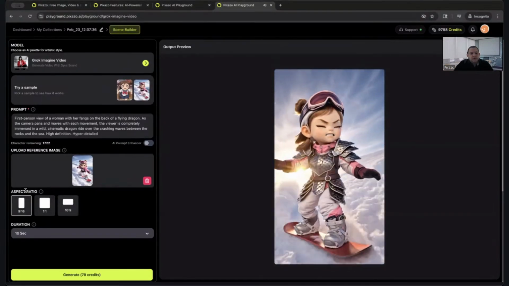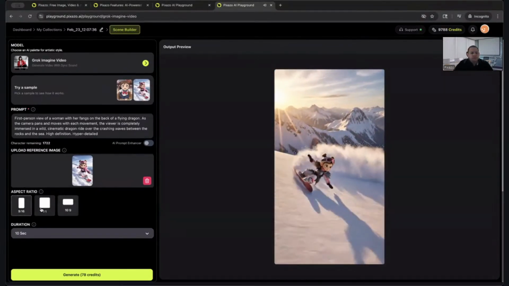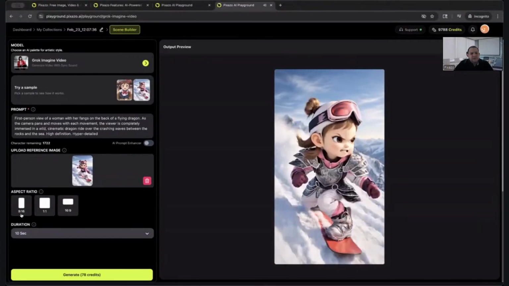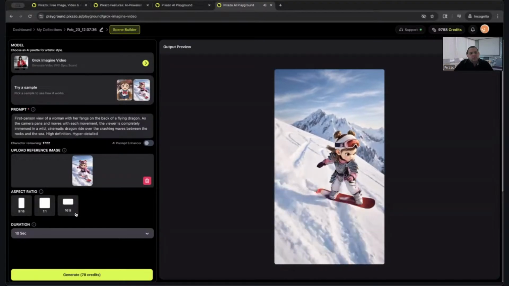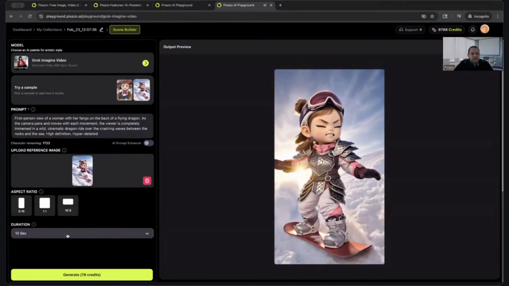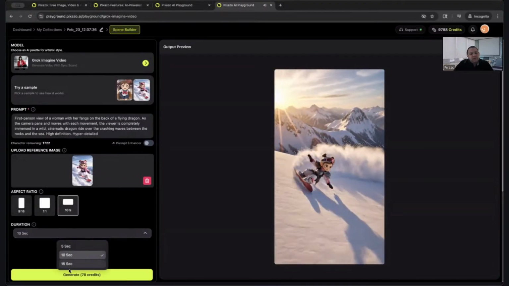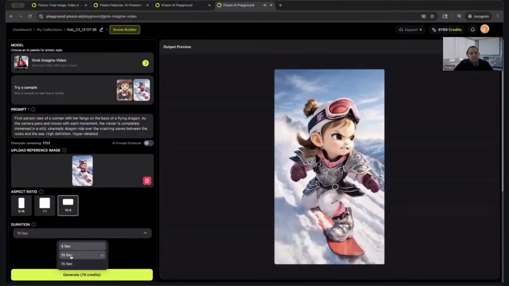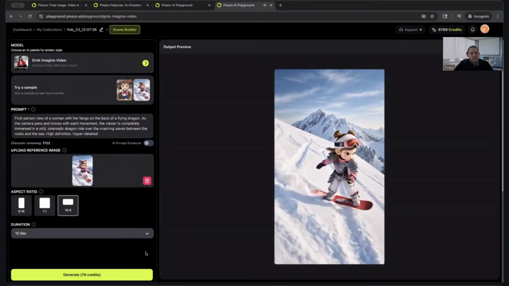You have different aspect ratios that can be utilized as well. Okay. So you guys can do 9:16, 1:1, or 16:9. Again, you're also going to have the options to select the different duration, length of the video or clip, 5 seconds, 10 seconds, or 15 seconds.